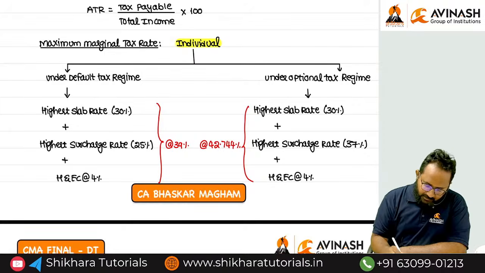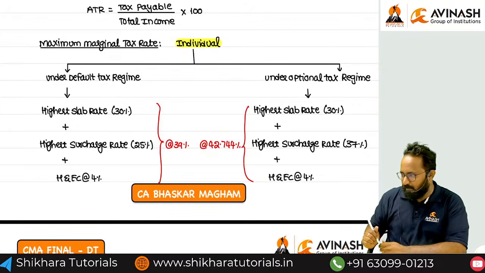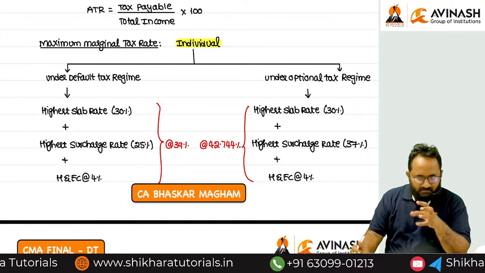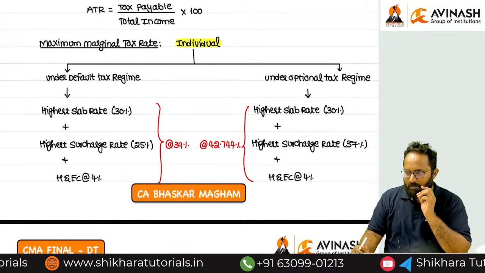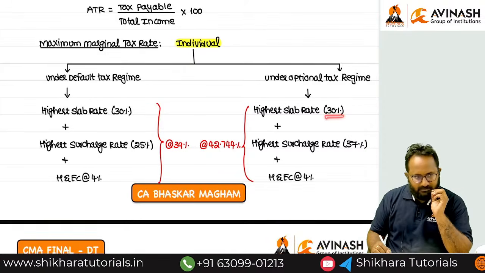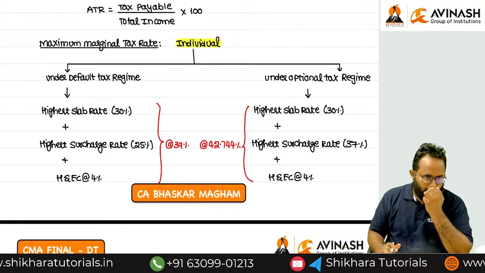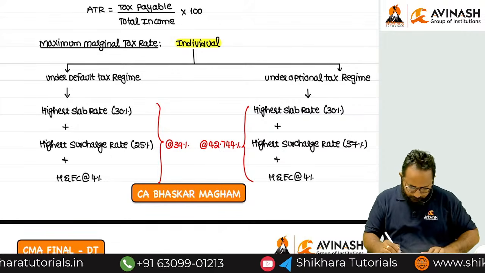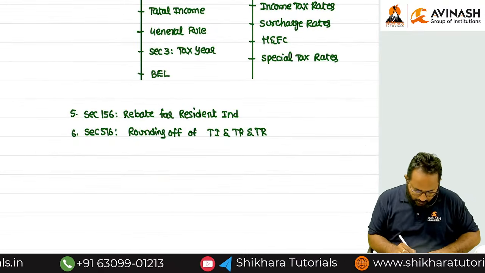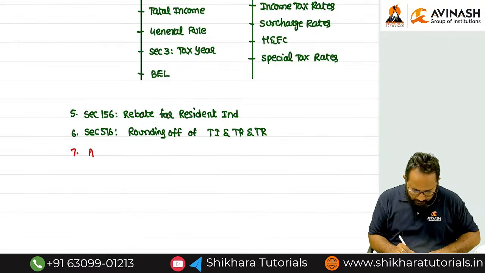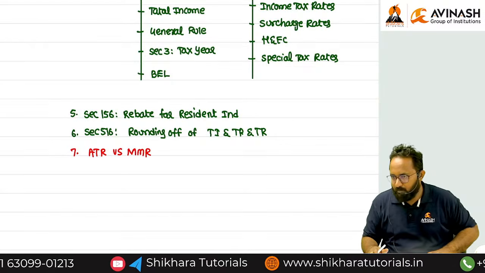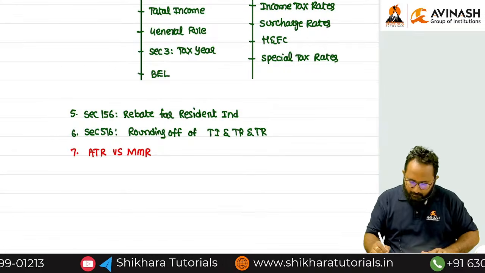I think now you understood how to calculate effective income tax rate. Effective income tax rate means income tax rate plus surcharge plus health and education cess; if you aggregate it, then you will get the effective income tax rate. In the exam, whether they ask for the general income tax rate or the effective rate, you have to decide. Now, we added one more concept here. What is that? ATR versus MMR.